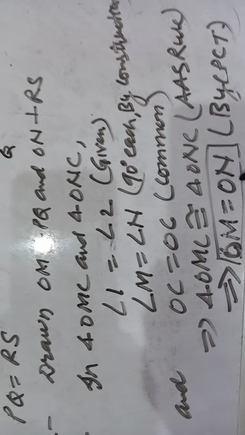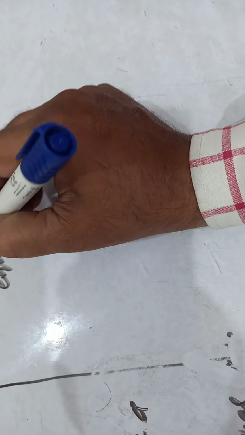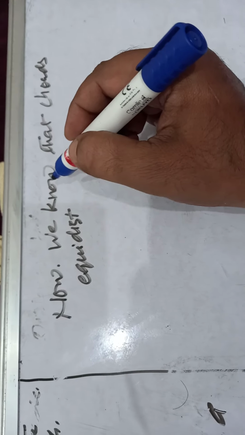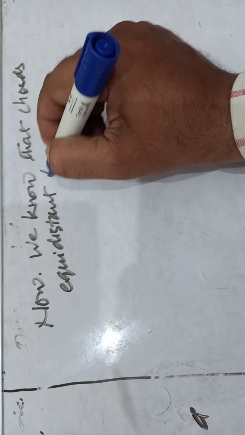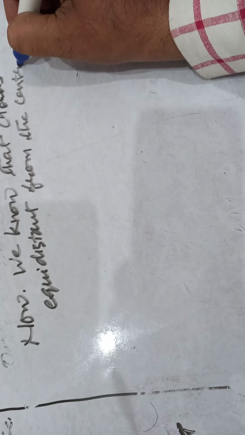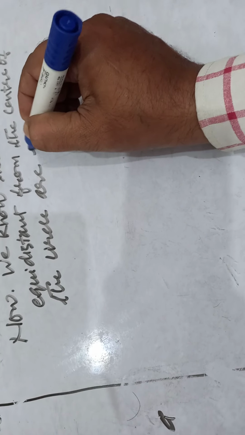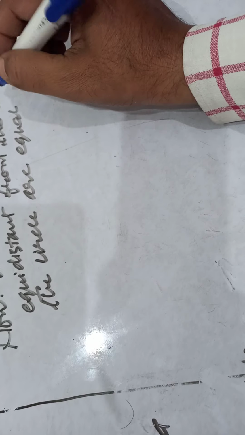OM equal to ON means we have proved that these chords are equidistant from the center. Now we know that chords equidistant from the center of the circle are equal in length.